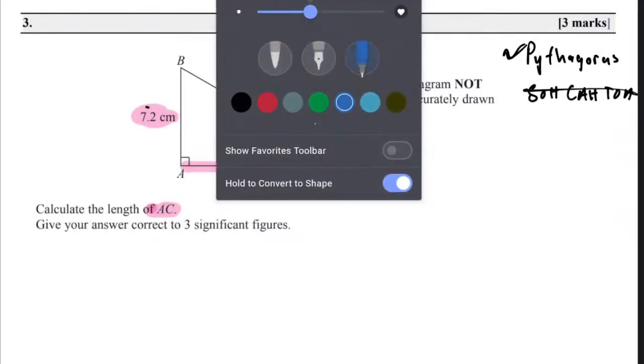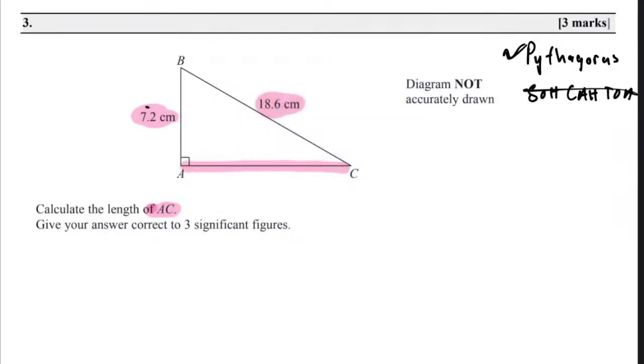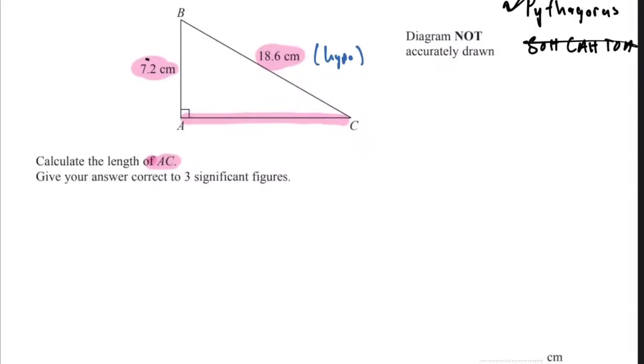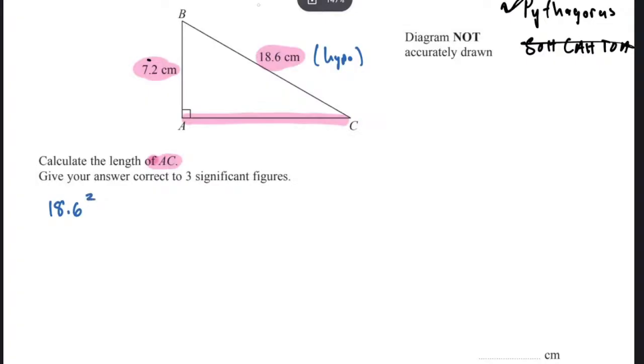Let's do Pythagoras. The first step is to choose a hypotenuse. Who's the hypotenuse here? 18.6. So this is the hypotenuse. What do you know about the hypotenuse? How do you write it down? You put it alone, right? So say 18.6 squared. Don't forget, I want you to say hypotenuse goes alone. It will be now equal to the other two sides.